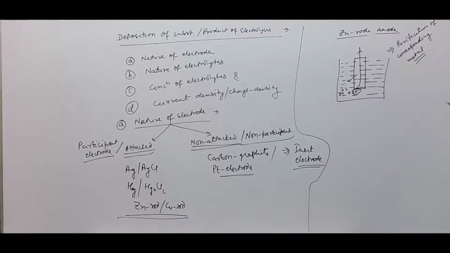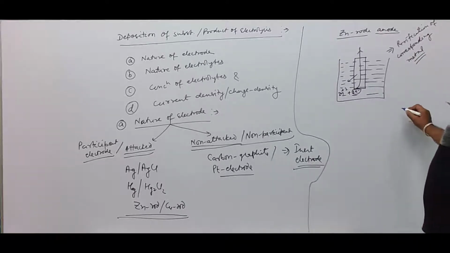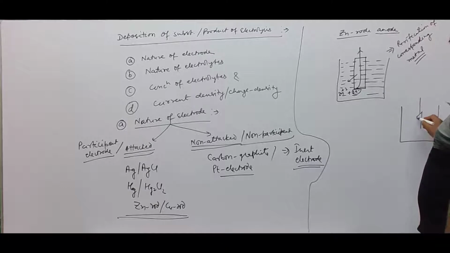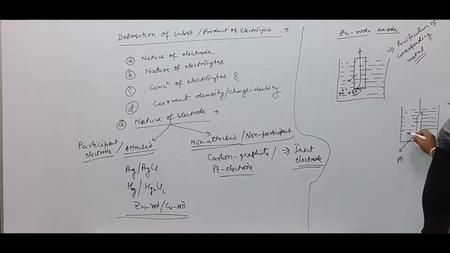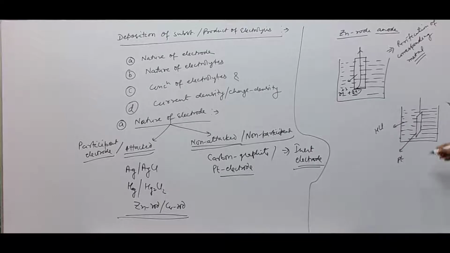If it is a non-attacked electrode, let's say a platinum electrode, and we have added HCl solution to it, this electrode will not participate in the cell reaction.